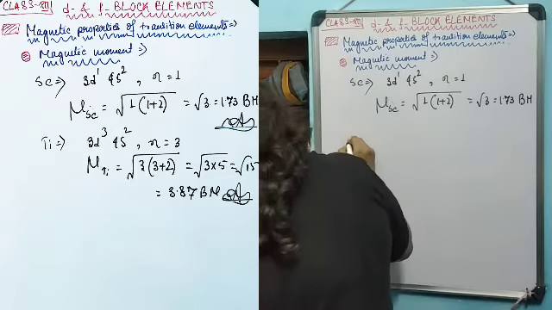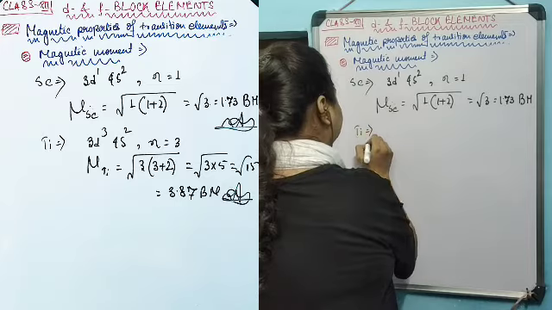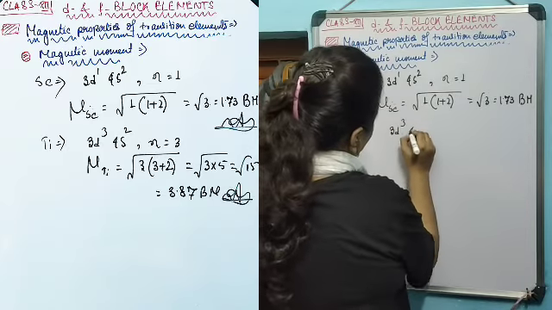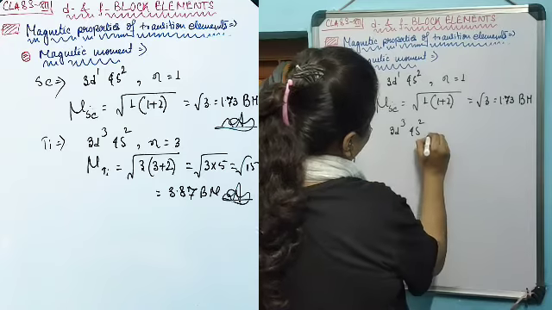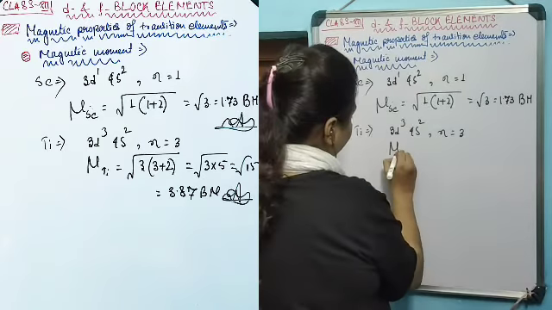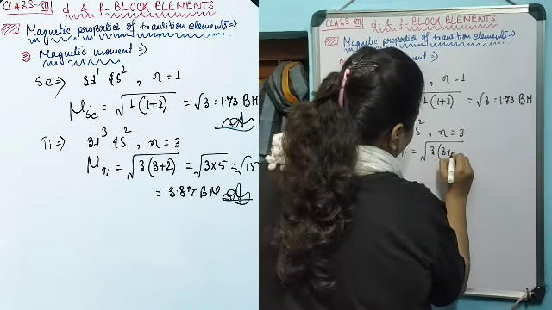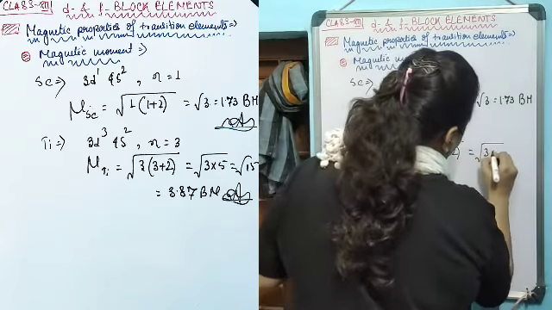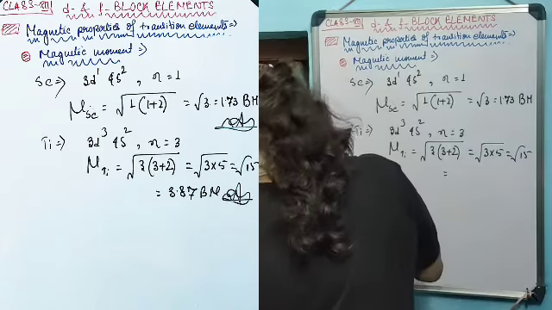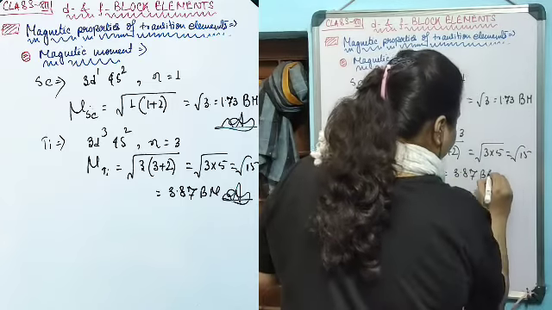Now let's calculate the magnetic moment for titanium. Titanium has 3d2 4s2 electronic configuration. Therefore, n equals 2, the number of unpaired electrons is 2. Therefore, mu for titanium is going to be root over 3 into (3 plus 2), that is 3 multiplied by 5, root 15. This will have a value near 3.87 Bohr magneton.